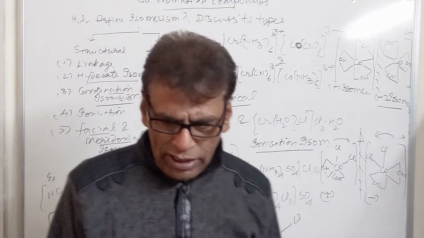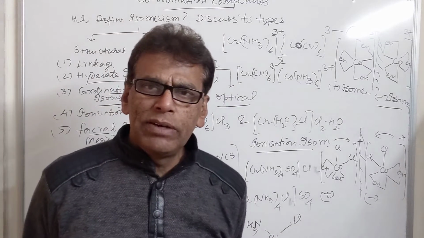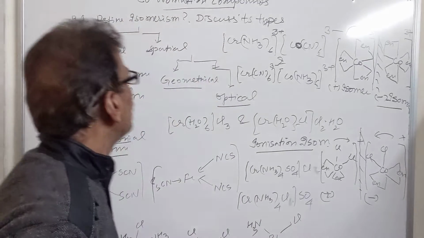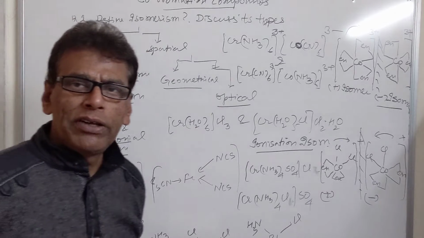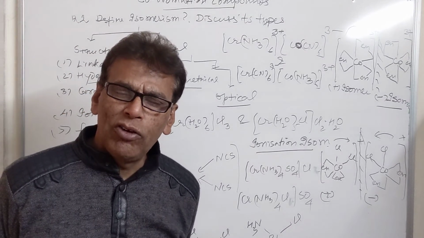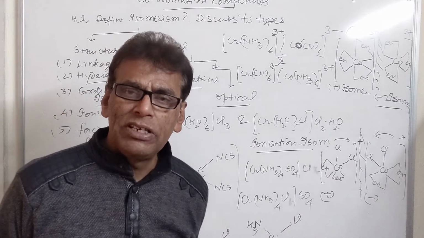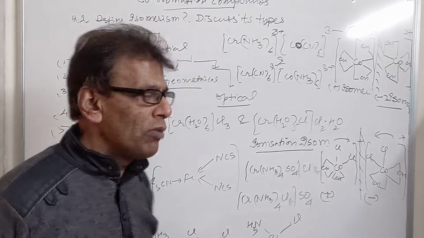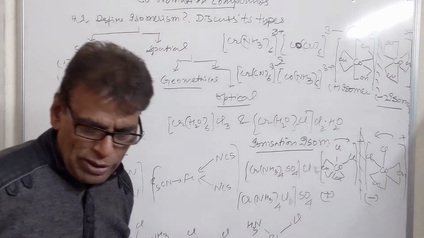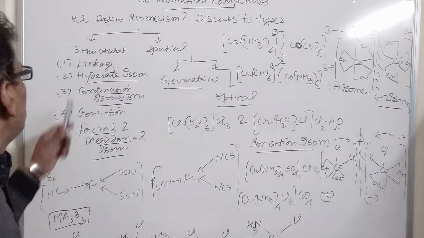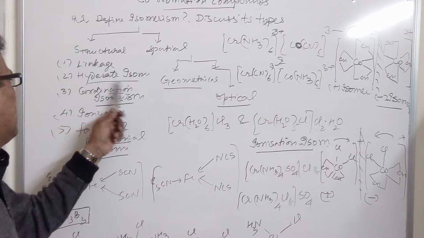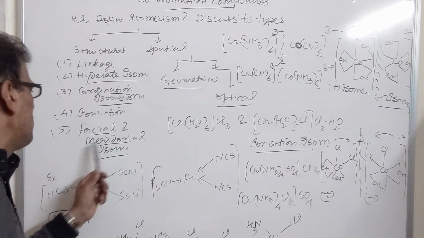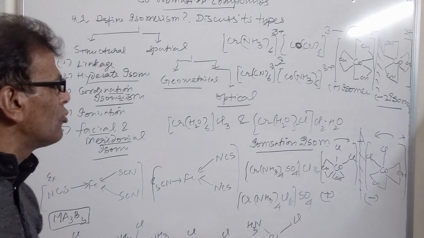So this is regarding isomerism. Briefly mentioning again, isomerism is the phenomenon where compounds possess the same molecular formula but differ in structural or spatial formula. It is of many types. Structural isomerism includes linkage, hydrate, coordination, ionization, and facial and meridional isomerism.